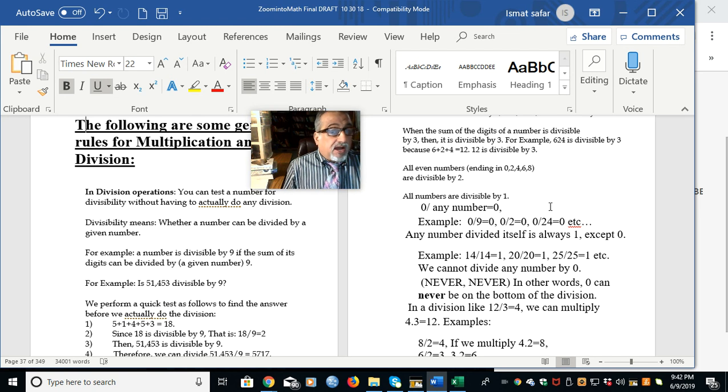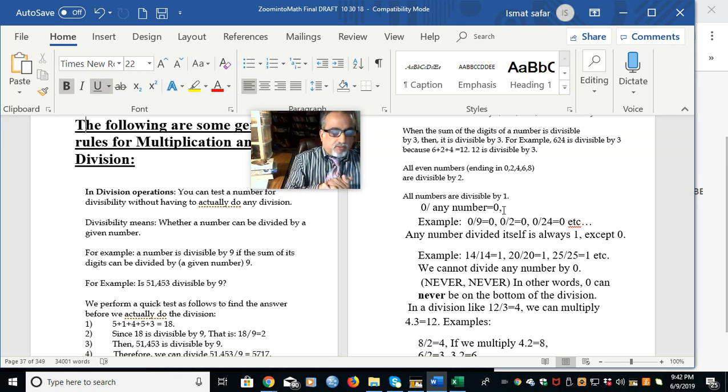So it's called undefined. In other words, zero can never be on the bottom of the division, because division has an upper number and a lower number, and in between there's a dash or slash, sleeping slash, if you will.